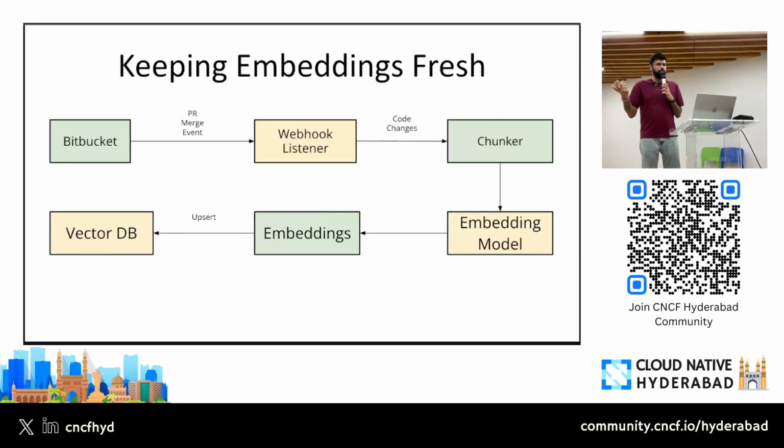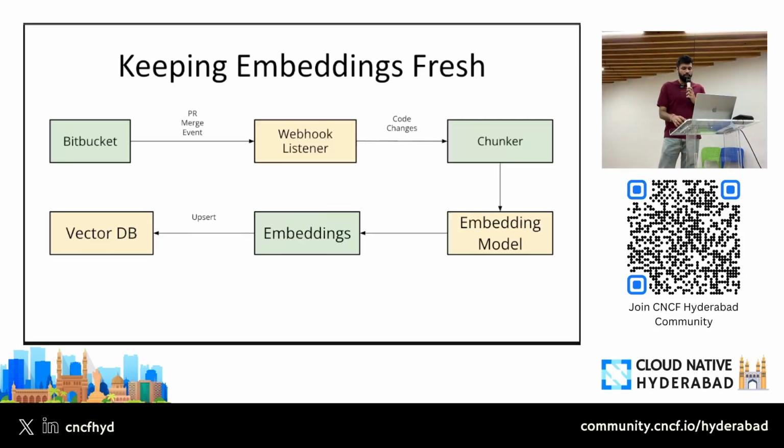Upsert, I hope everyone knows what an upsert is. If new code is added, new embeddings will be created, so I need to insert those embeddings in my vector database. If I have modified some previous code, then I need to update the embeddings for that particular code in my vector database. Once that is done, my vector database will have the refreshed embeddings